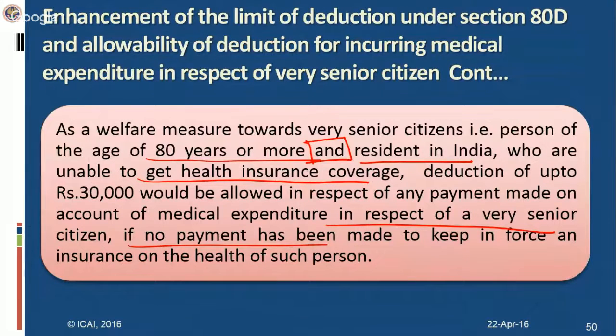Suppose you are incurring medical expenditure for parents: you are taking an insurance policy for mother, and for father who is 80 years or more you are incurring medical expenditure of around 30,000. If the policy for mother, who is also 80 years or more, comes to 25,000, the total comes to 55,000. You have to restrict that amount to 30,000 only. It cannot go beyond the 30,000 limit.